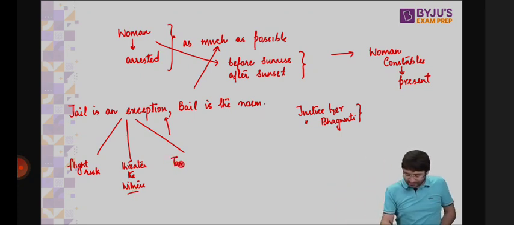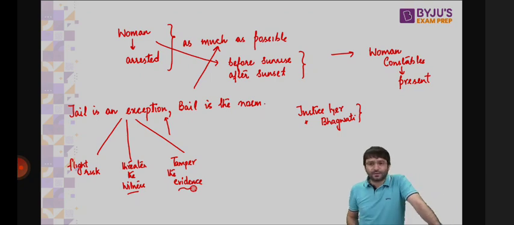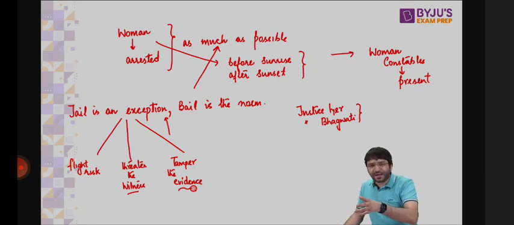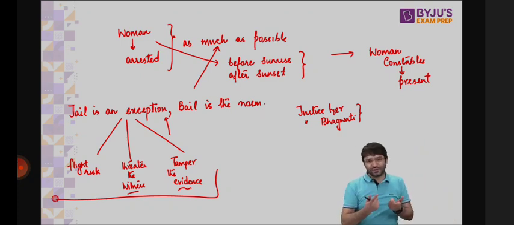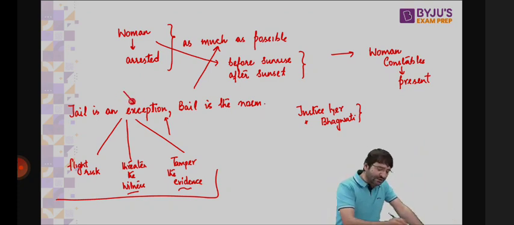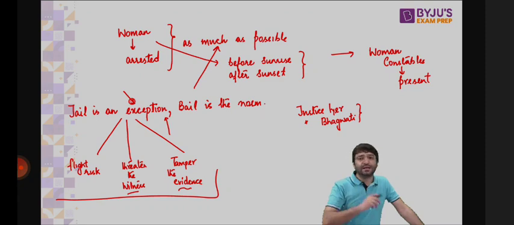Or if this individual can tamper the evidence. There is an evidence against this individual. Let's say the evidence is a murder weapon. What this individual can do, he can tamper with that murder evidence. He can make that murder evidence disappear. So this individual is at a flight risk, can threaten the witnesses, can tamper with the evidence. All these are exceptional grounds, extraordinary grounds on the basis of which you will be asked to remain in jail. Otherwise, you will be released on bail.